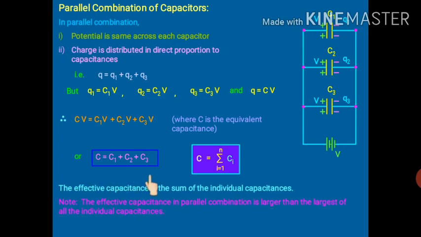And finally, as we are getting C is equal to C1 plus C2 plus C3, we can say that the effective capacitance in parallel combination is larger than the largest of all the individual capacitances. What does it mean? The total capacitance will be greater than that particular capacitance which has the highest value. So I think this is also clear. This was all about the combination of capacitors, that is, series combination and parallel combination. In series combination, the effective capacitance will decrease. In parallel combination, the effective capacitance will increase.